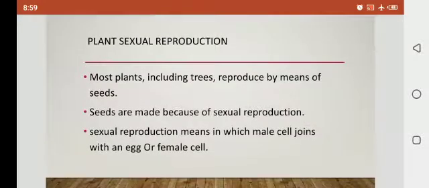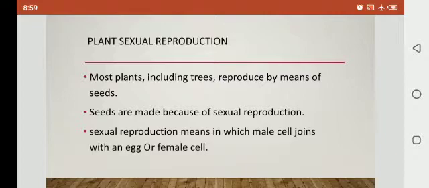So, plant sexual reproduction: what is the process of reproduction in plants? Plants reproduce by the sexual method. Most plants, including trees, reproduce by means of seeds. So it means seeds are produced by the process of reproduction. Seeds are made because of sexual reproduction.